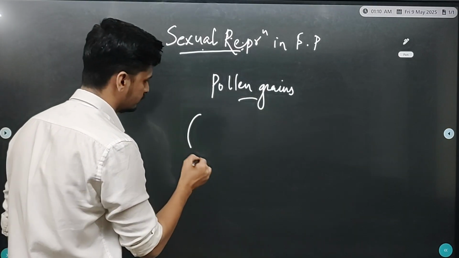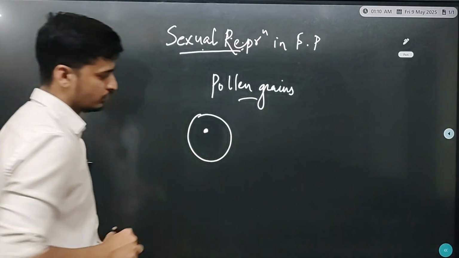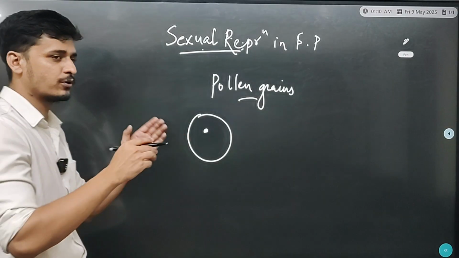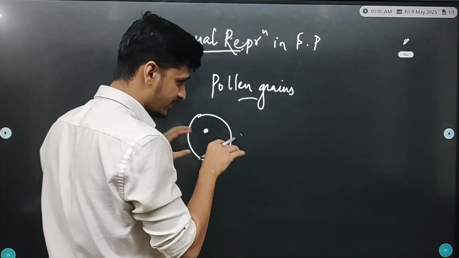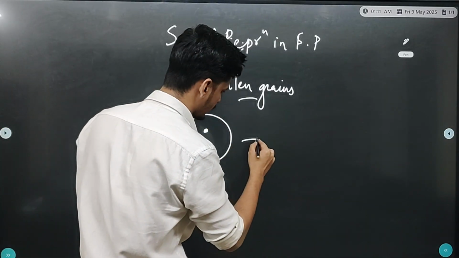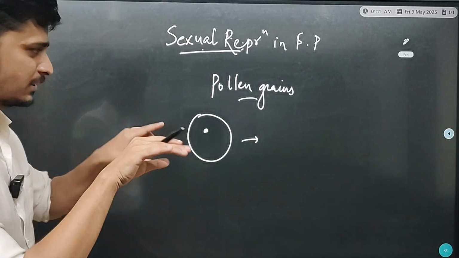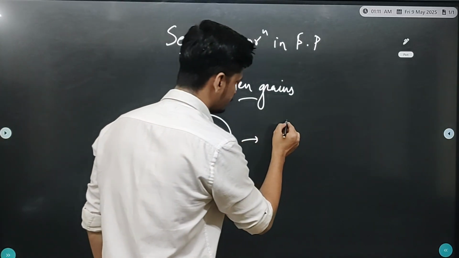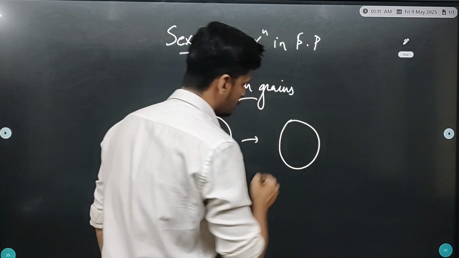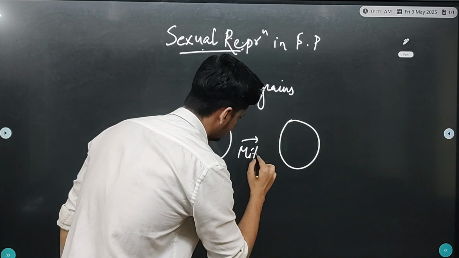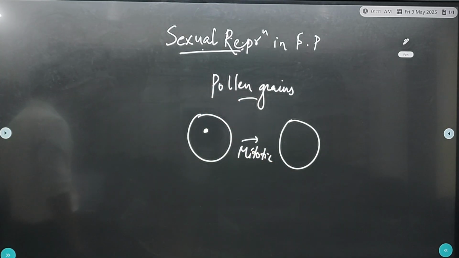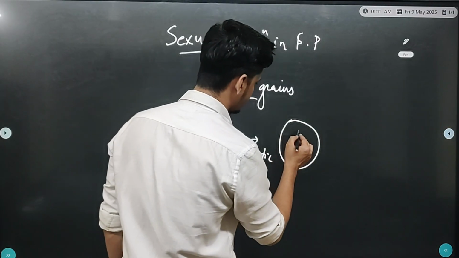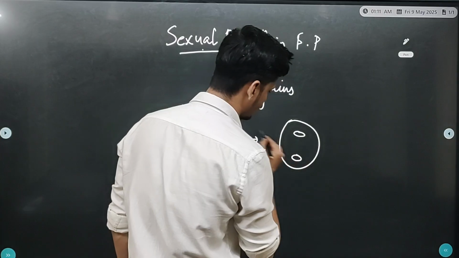Okay, so these pollen grains, which are produced by meiosis, after degradation of their walls, each of them is separated, so they undergo mitotic division. Okay, they undergo mitotic division and this results in the production of 2 nuclei.